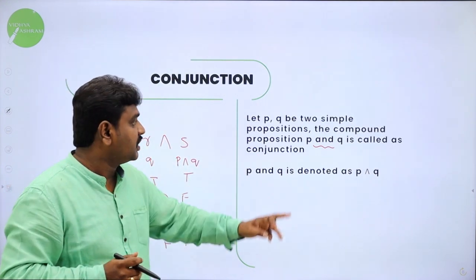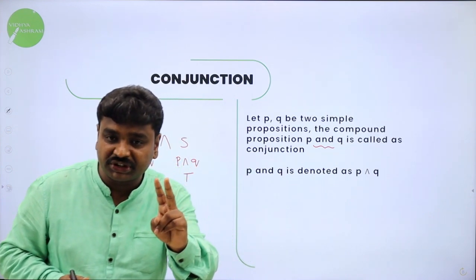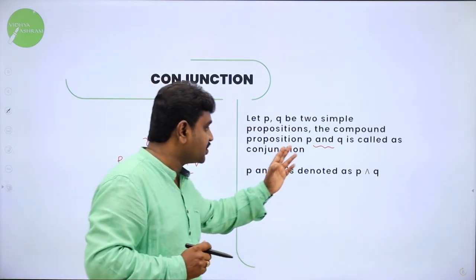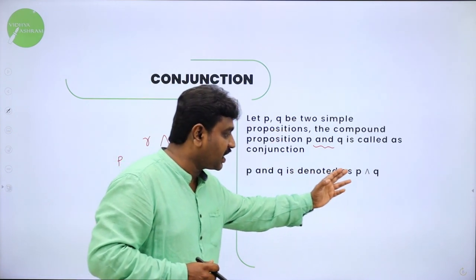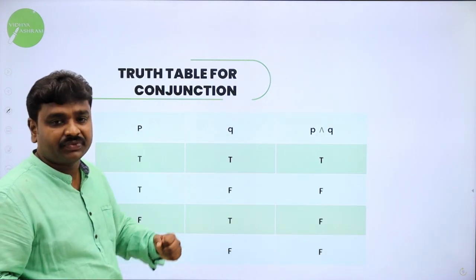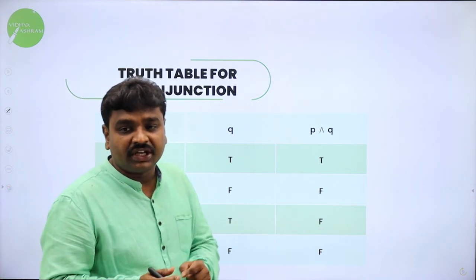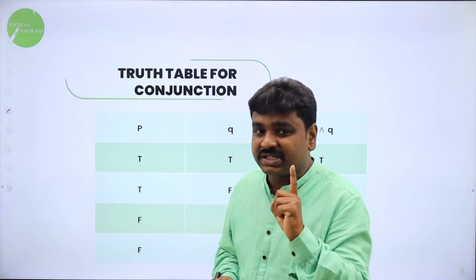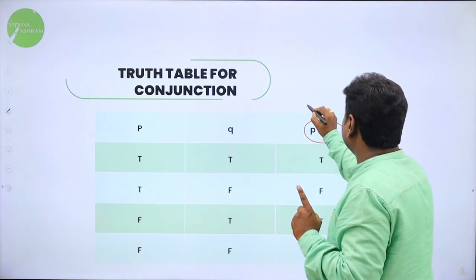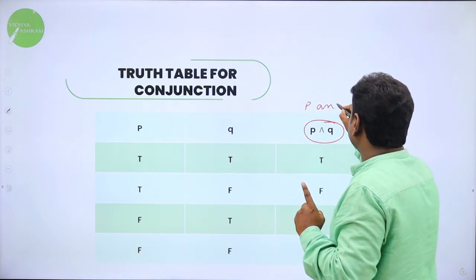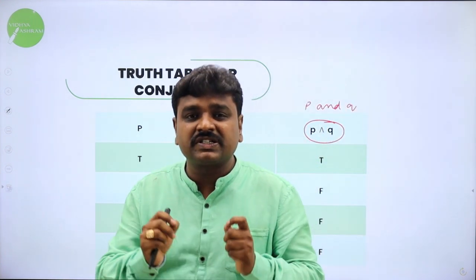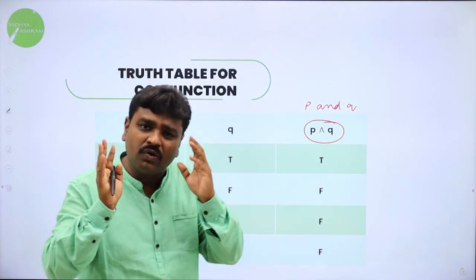What is conjunction? Let P comma Q be two simple propositions. The compound proposition P and Q is called as conjunction, and it is denoted as P and Q. Now truth table for this is simple. This is the truth table. I told the logic. What is the logic? If any one statement is false in AND operation, we read this as P and Q. And the logic is, if any one statement is false, result is also false.